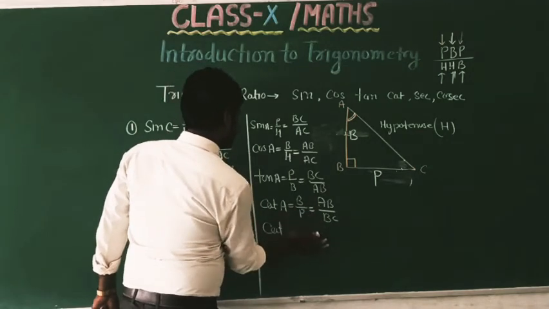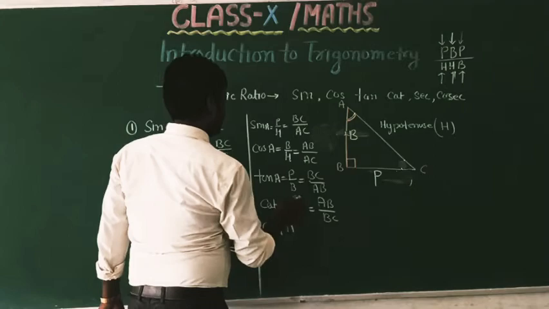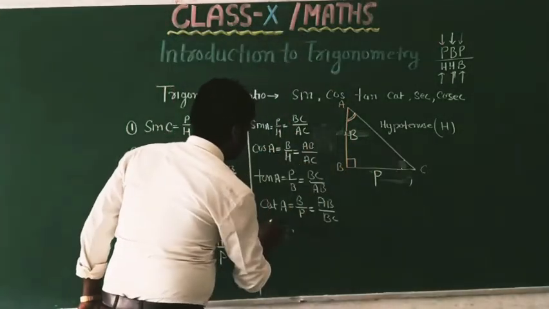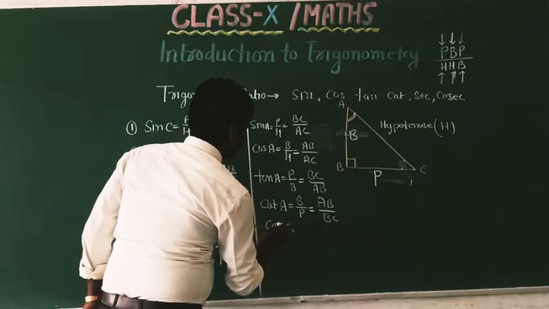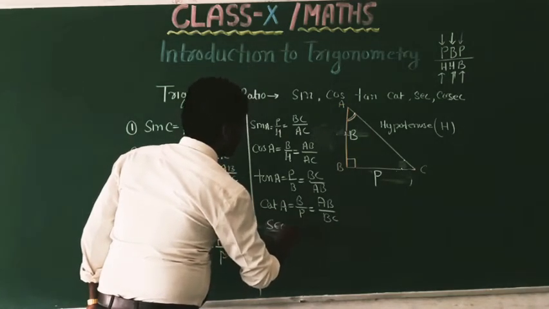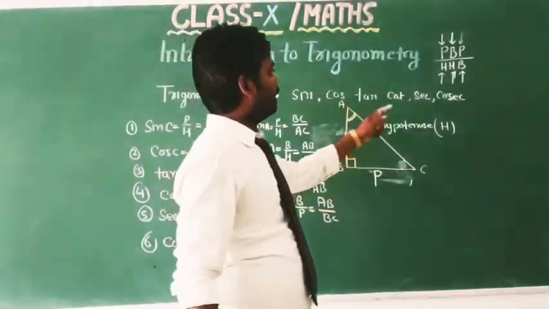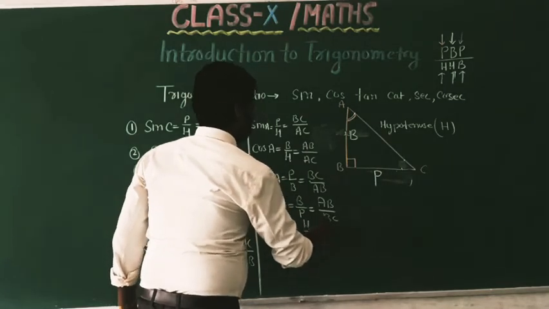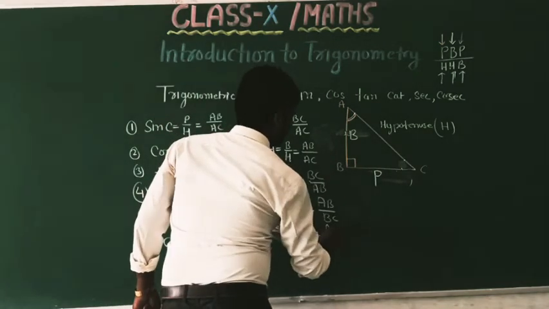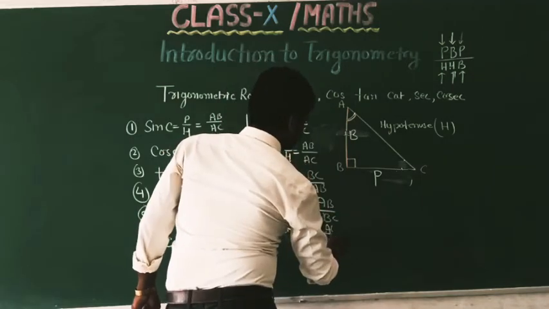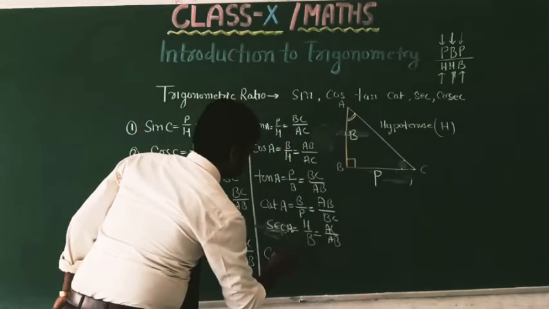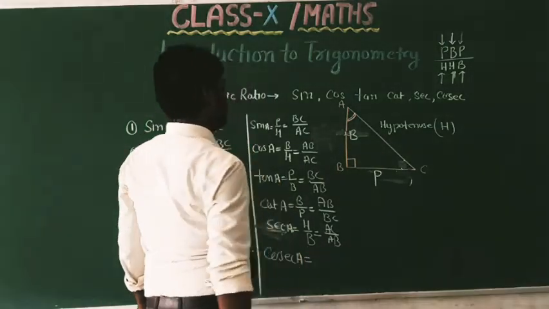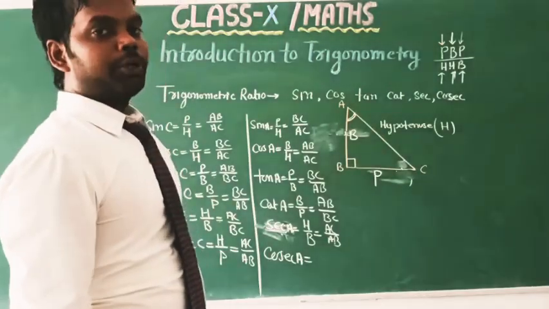Next, sec A equals hypotenuse upon base. Hypotenuse is AC and base is AB. And last, cosec A equals hypotenuse upon perpendicular.